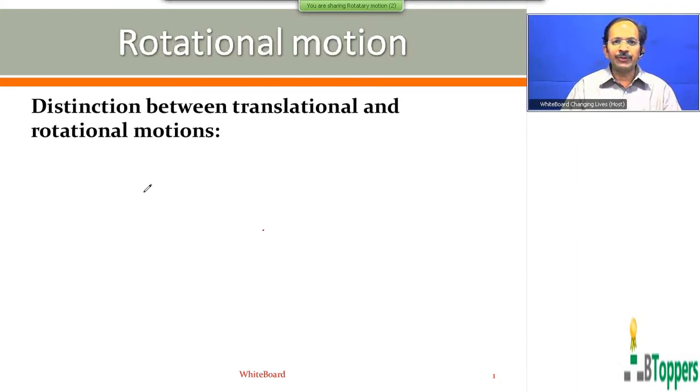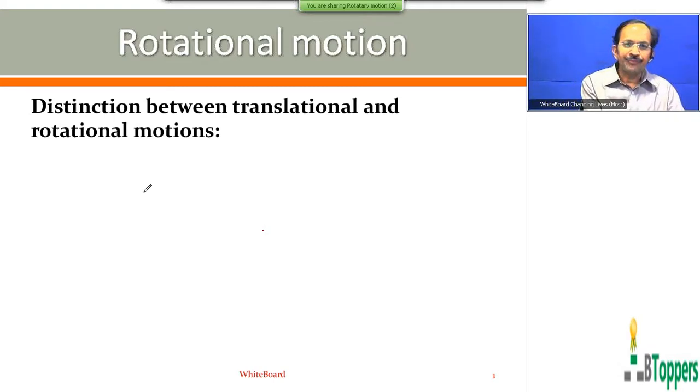So at first, I am going to discuss the distinction between pure translatory motion and pure rotational motion. Most of the problems I have discussed in the past, Newton's laws of motion, friction, collisions, and conservation of momentum, they all come under pure translatory motion examples, most of them.